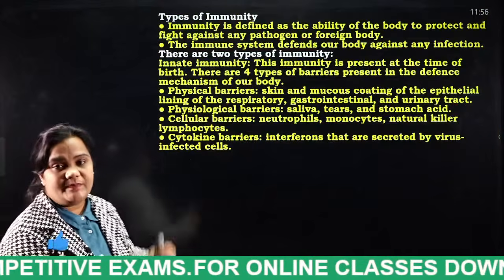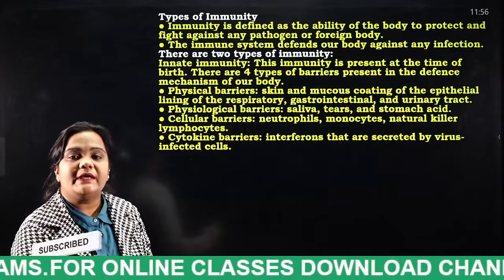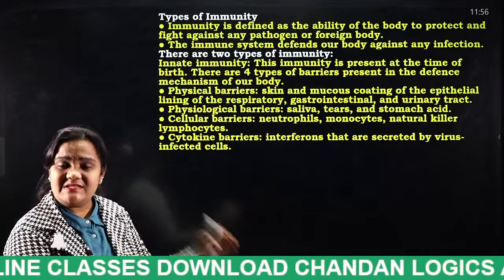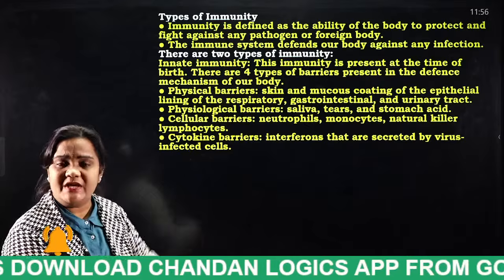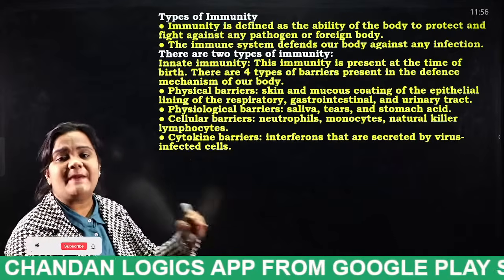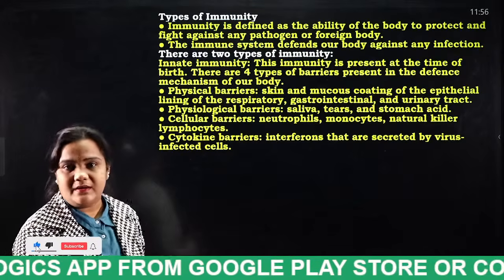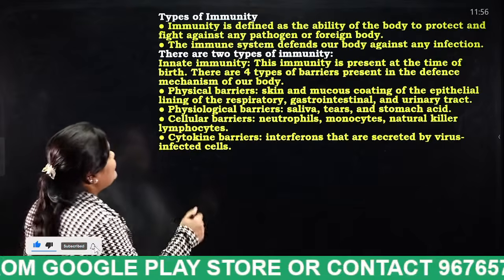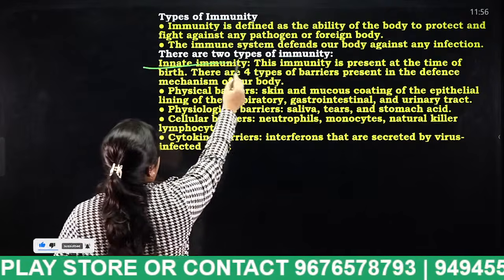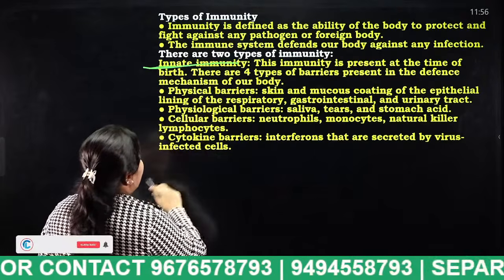Next, types of immunity. Okay, if a person is infected with a disease, he must have immunity. If there is no immunity, that person will easily die. Okay, what are the types of immunity? Innate immunity. Okay, what is the next one, students?